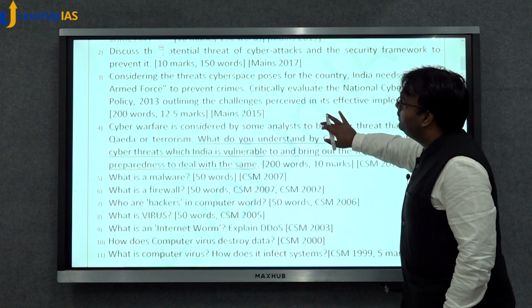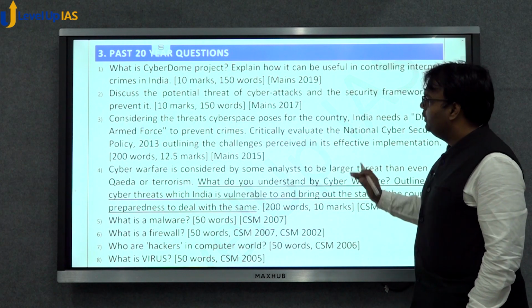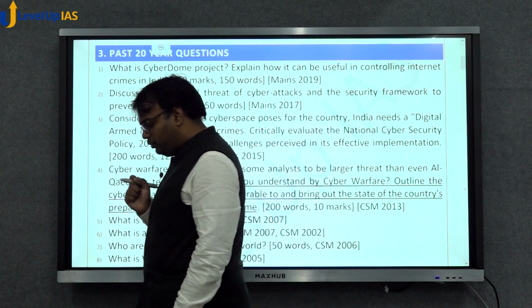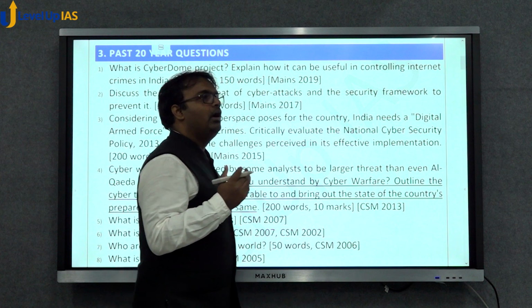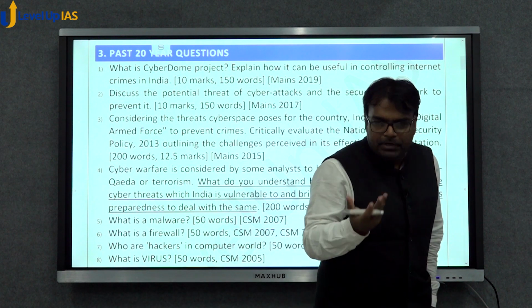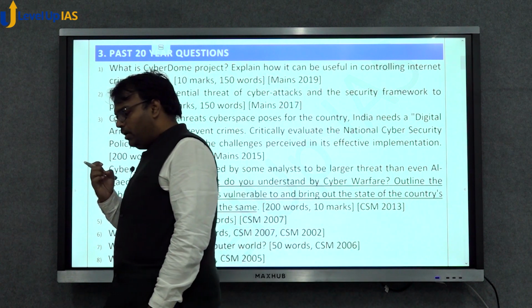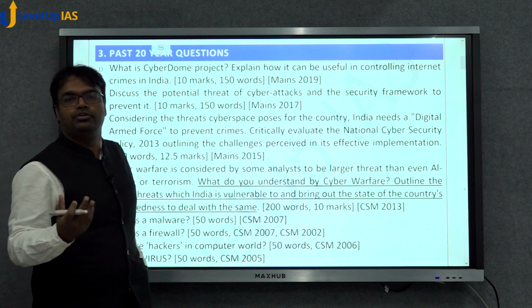Outline the cyber threats which India is vulnerable to and bring out the state of the country's preparedness to deal with the same. So other than the first question, questions number 2, 3, 4 have been very generic in nature. They have been asking about India's preparedness for cyber threats, and what limitations are there in India's cyber security policy.